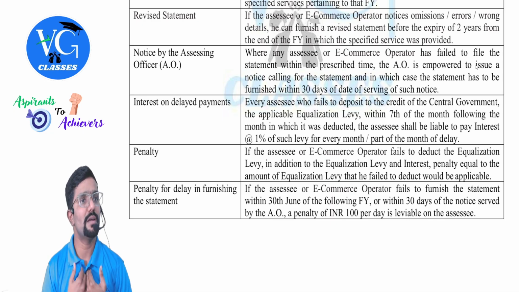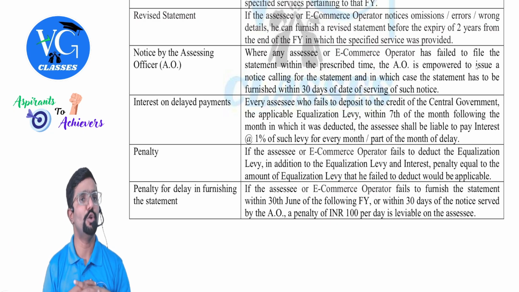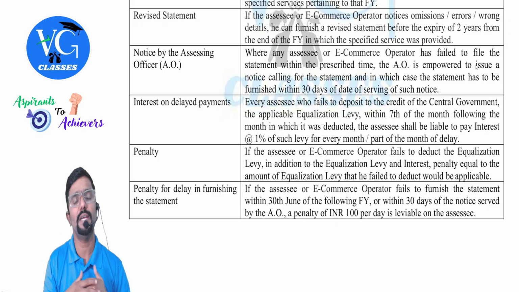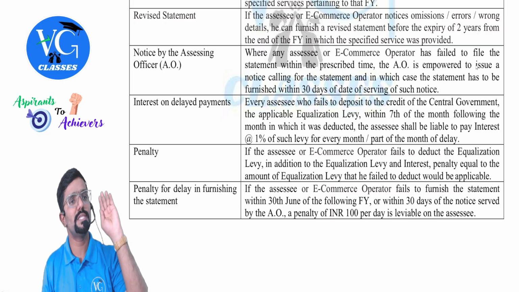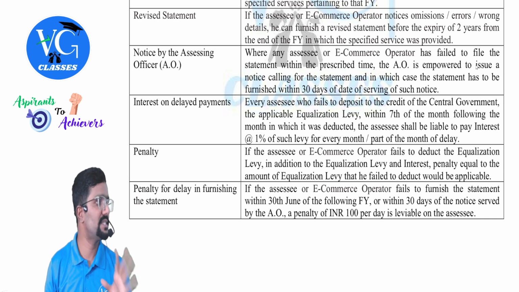Means the payer was supposed to file a statement by 30th June of the next year or assessment year, but he didn't do it. Can the assessing officer send a notice to the payer telling him he was supposed to file a statement but has not filed? Yes. But once I receive a notice, within 30 days of receiving the notice, I have to file a statement.